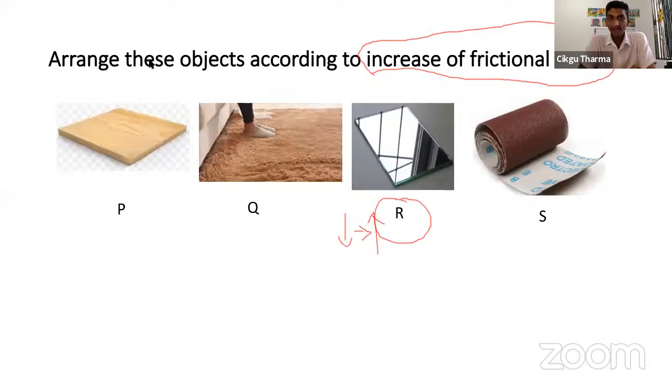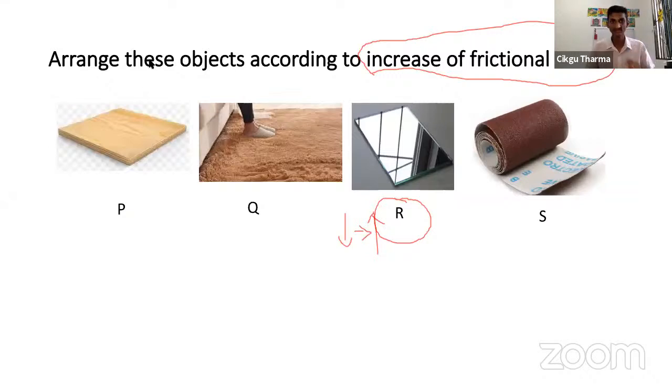Some of you think the carpet is not rough. The carpet is soft, right? All right. The carpet is soft, but it's not smooth. When I move the toy car on the carpet, can it move fast? So don't get confused with smooth and soft. Some of you put Q first. Carpet is soft, but it's not smooth. So you must always think about the toy car. On which surface will the toy car move the fastest?